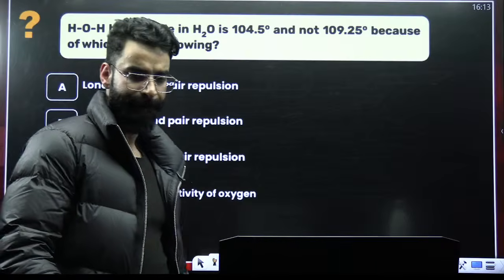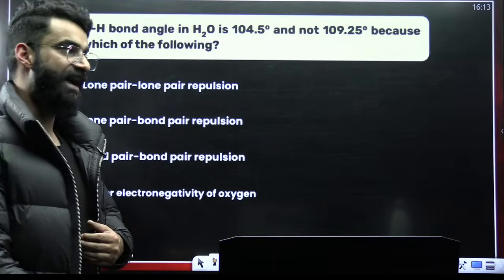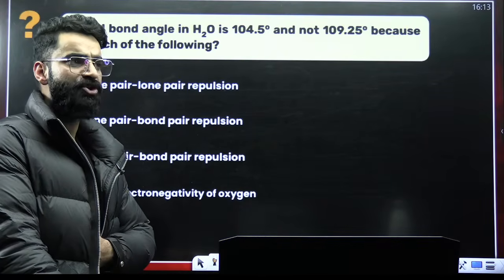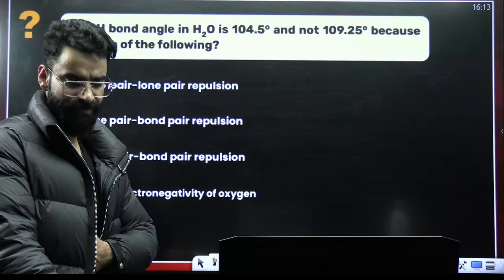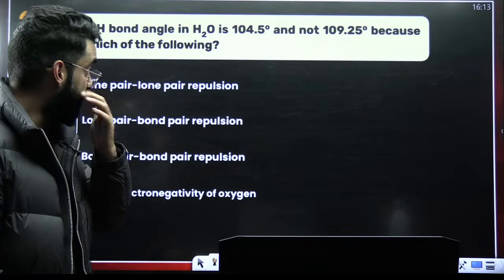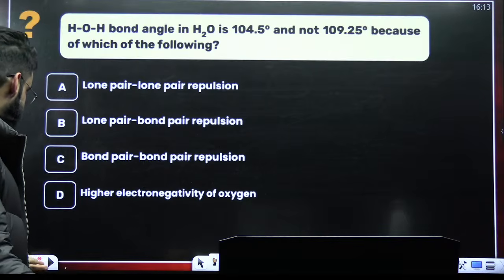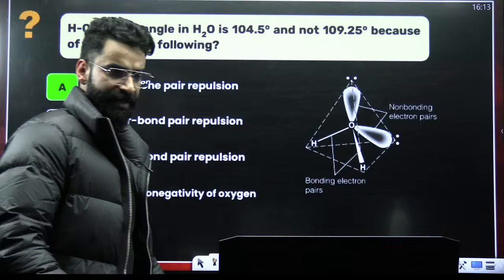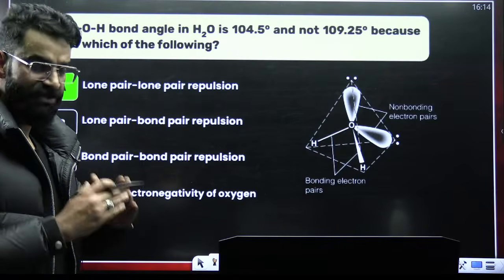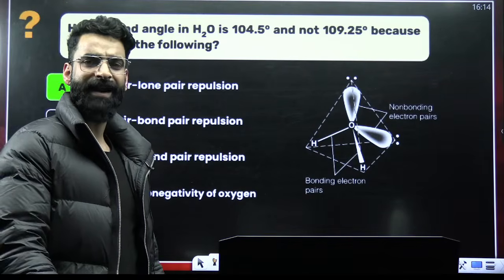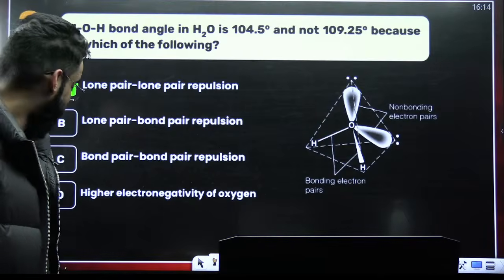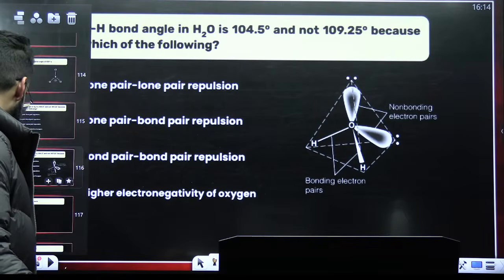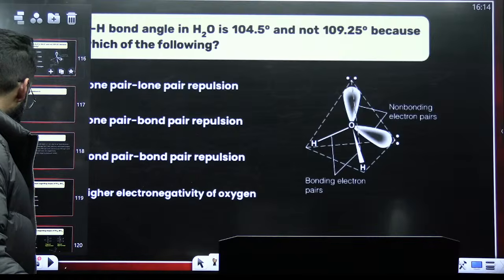Tell me the answer of this one. In water, since the hybridization is sp3, the bond angle should be 109 degree 28 minutes. But the actual bond angle is 104 degree 5 minutes. What is the reason? The reason is the repulsions. Between what? Lone pair repulsions. In case of water, because of the lone pair repulsions, the bond angle is 104 degree 5 minutes. Okay.